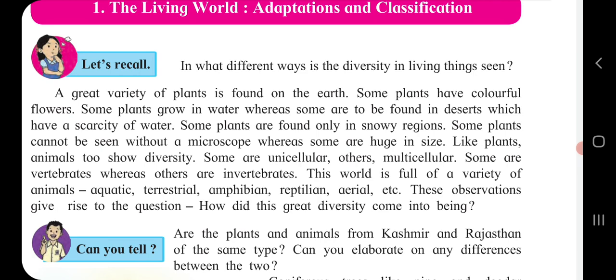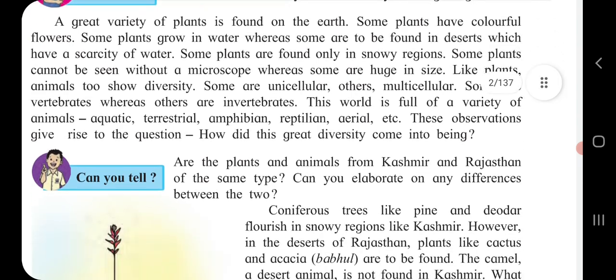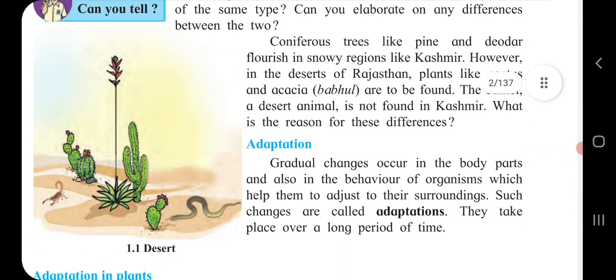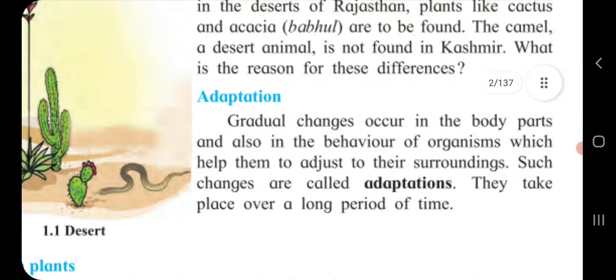Now here, one more thing is there, adaptation. What do you mean by adaptation? Here, gradual changes occur in the body parts and also in the behavior of organisms, which help them to adjust to their surroundings. Such changes are called adaptation. Children, this is the meaning of it.